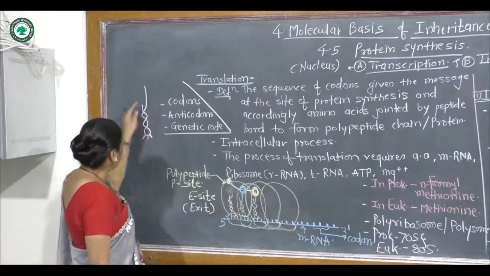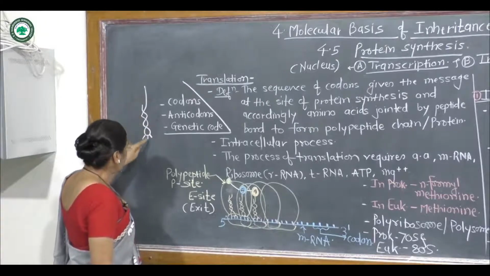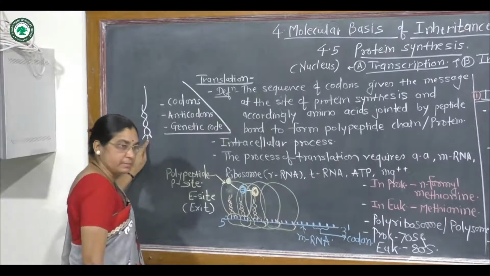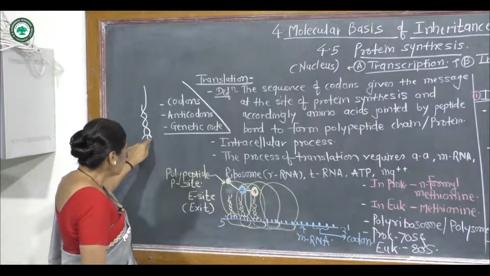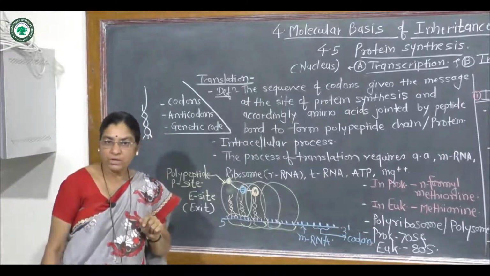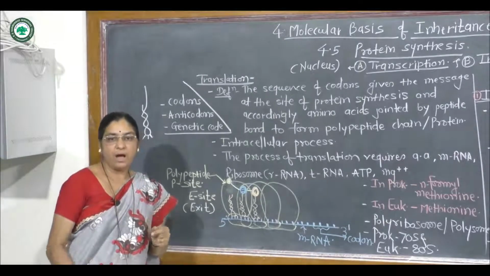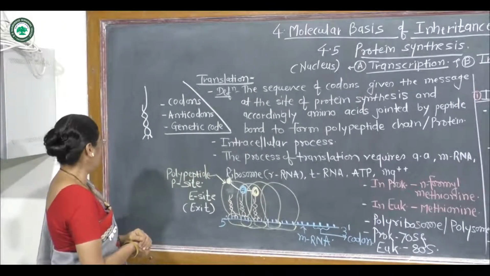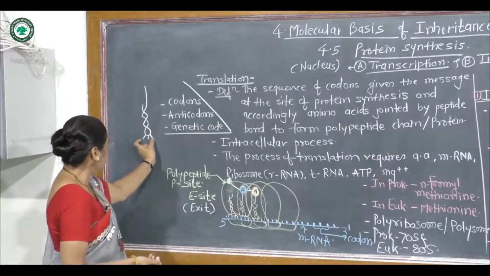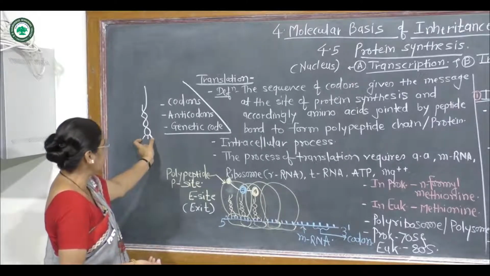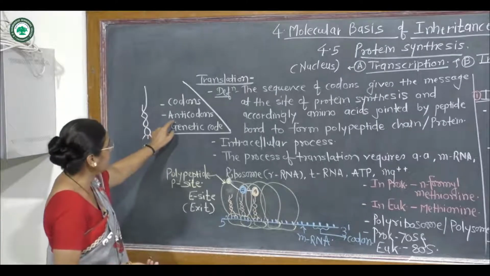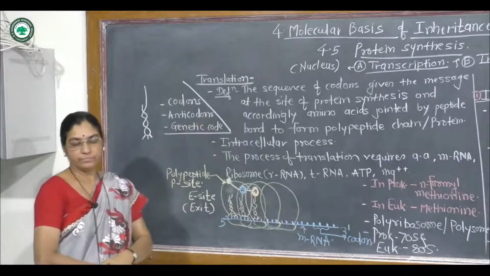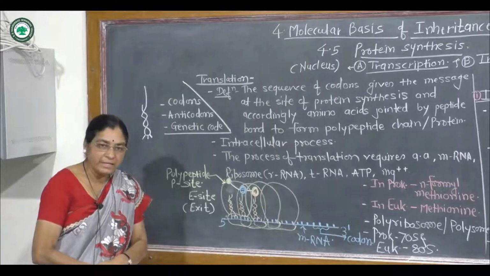Opposite to the free ends of the tRNA, there are three exposed nitrogen bases on the loop, and these are called anticodons.